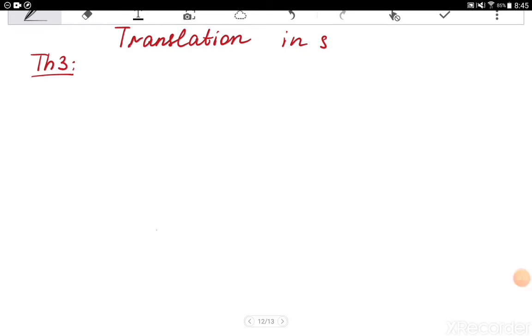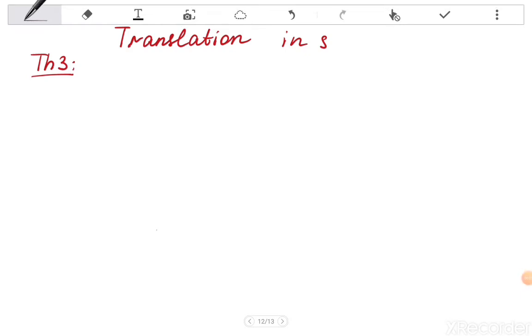This is part 5 of the first lecture of week 9. Here we will look at the important property of the Laplace transform, which is called translation in S. Let me formulate the theorem.